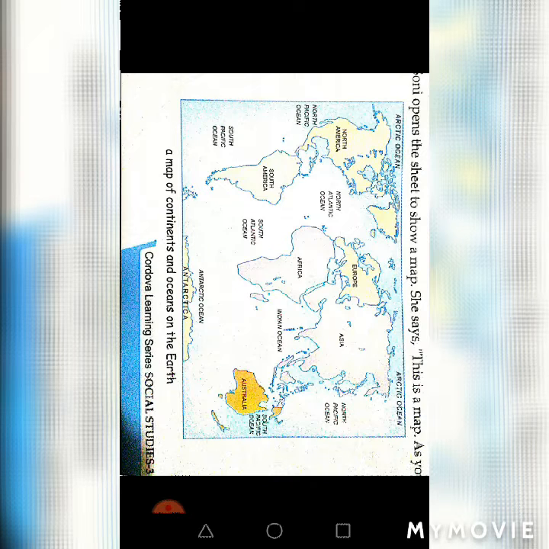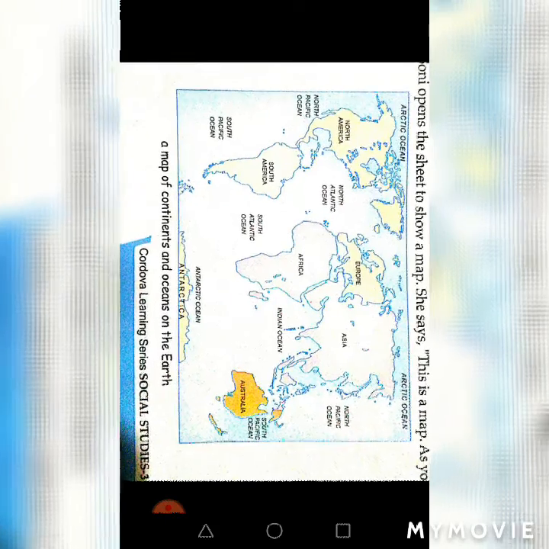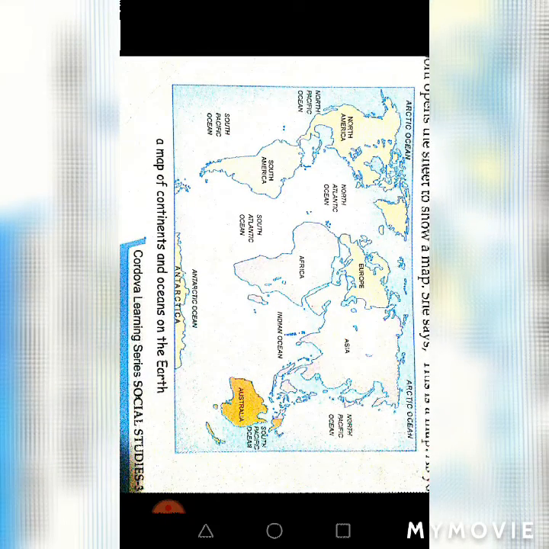We can see them in the map also. The oceans are given here: the Pacific Ocean, the North and the South Pacific Ocean, then the Atlantic Ocean, North and South Atlantic Ocean, then the Indian Ocean, then the Arctic Ocean and the Antarctic Ocean.